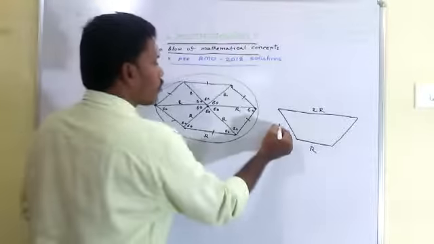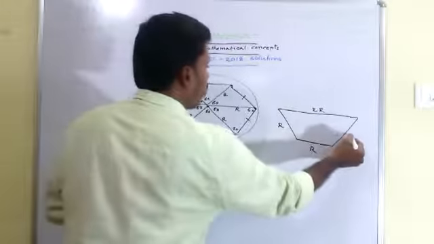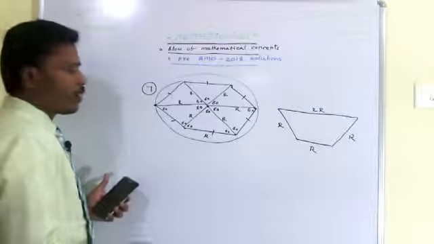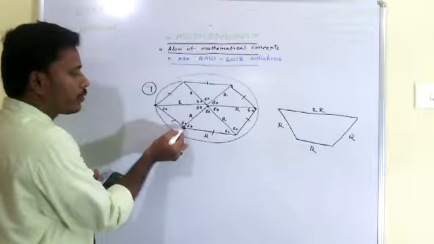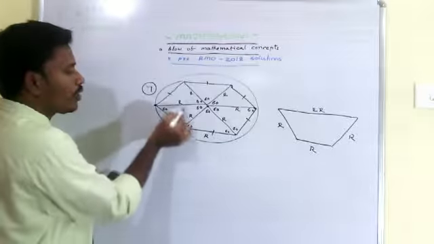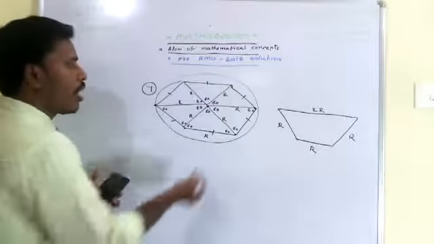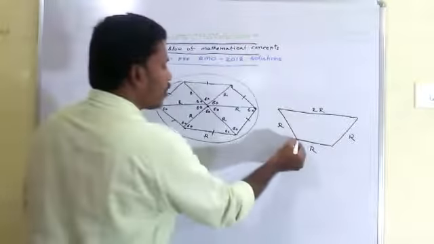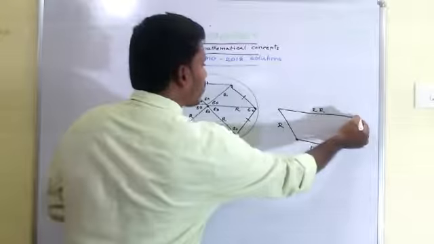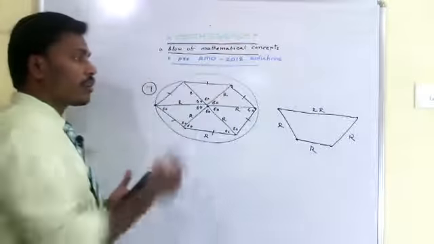This length is also equal to R. This length is also equal to R. So this angle is 60, this angle is 120. The sum of these two angles is 180. If you treat this as a transversal, these two will become parallel. And again the same thing, 120 plus 60. And one more thing is, all these four points lie on a circle, the circumcircle of the regular hexagon.